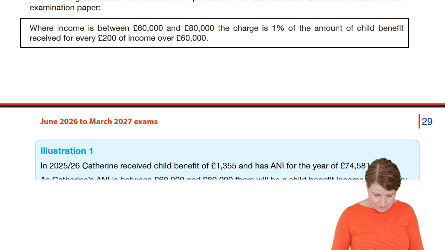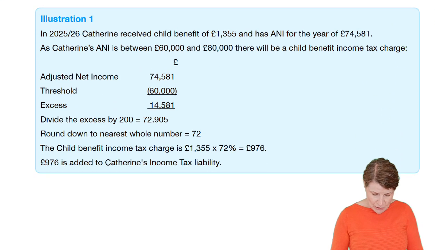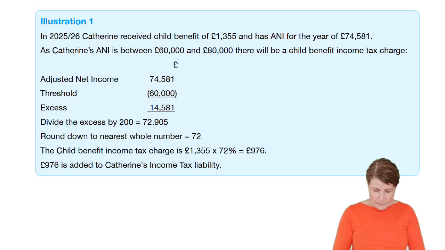So as an illustration there, we've got Catherine. Catherine has received child benefit of 1355, and we've got adjusted net income for the year of 74,581. So we don't have to pay it all back because it's less than 80, but we're going to have to pay something back because it's greater than 60.